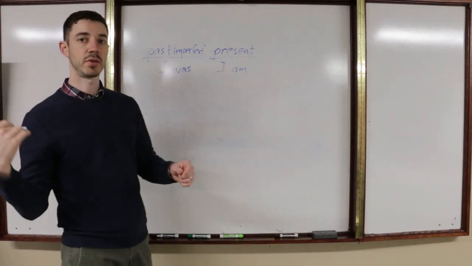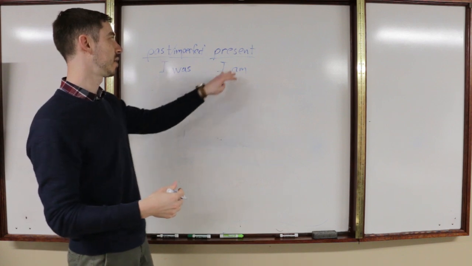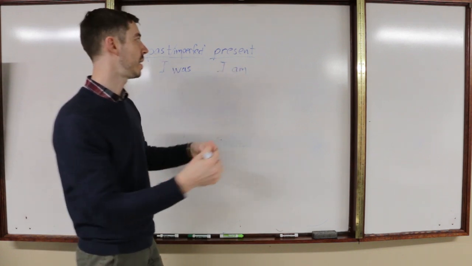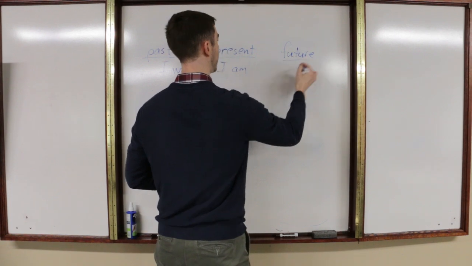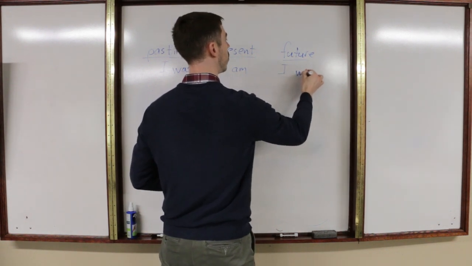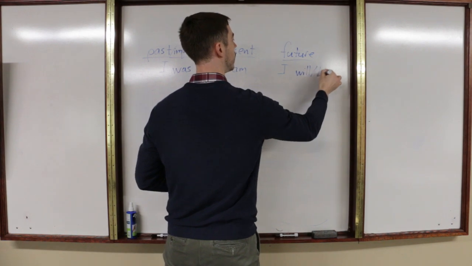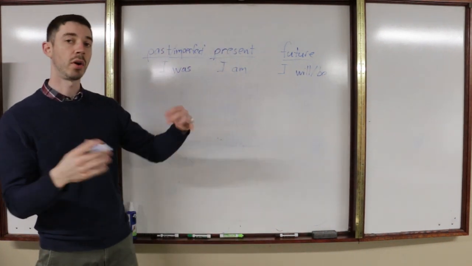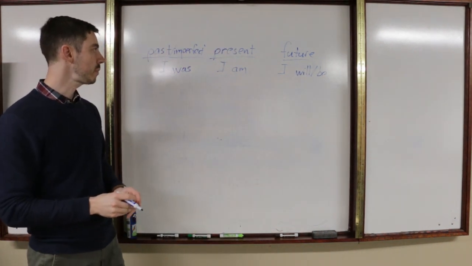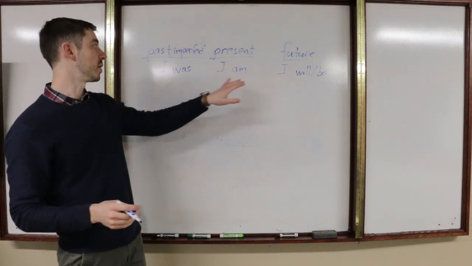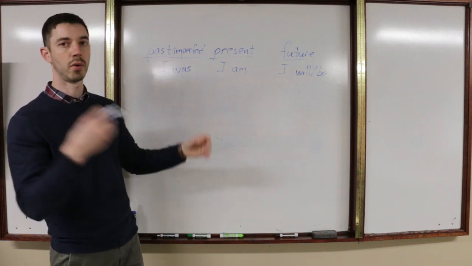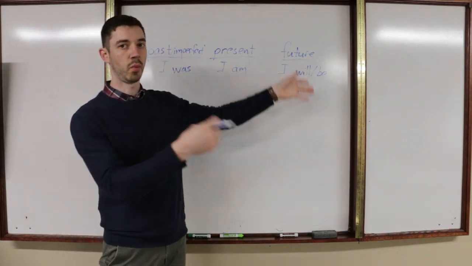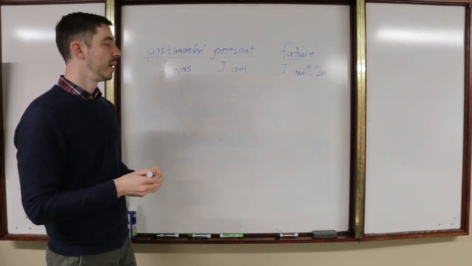So I could say yesterday I was sick, or I could say today I am sick. Or we can use the future tense and we could say I will be. So we could say tomorrow I will be sick. So that's how we do it in English. We use different being linking verbs, I am now, or I was then, or I will be in the future.